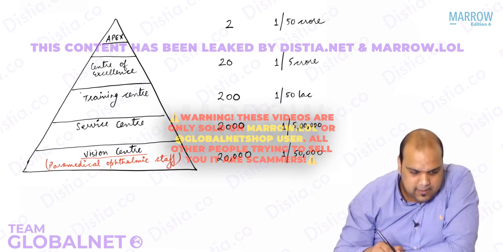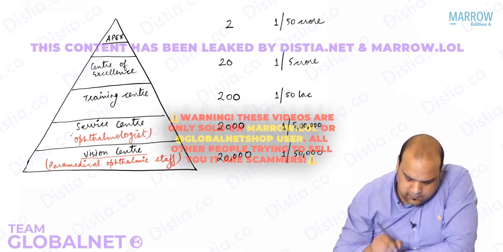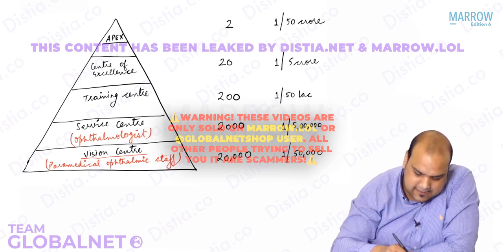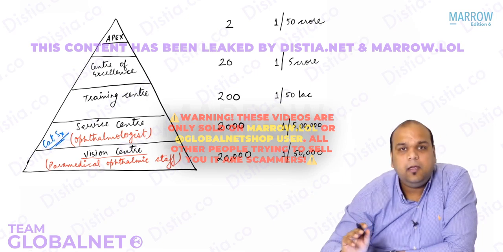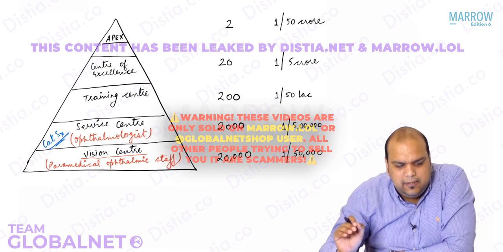Service center, everybody. Service center is controlled by an ophthalmologist. A qualified ophthalmologist, where at least cataract surgery is being done. Apart from all the other diagnoses and everything, at least cataract surgery is being done.